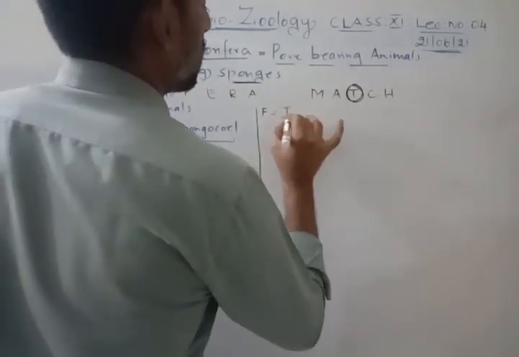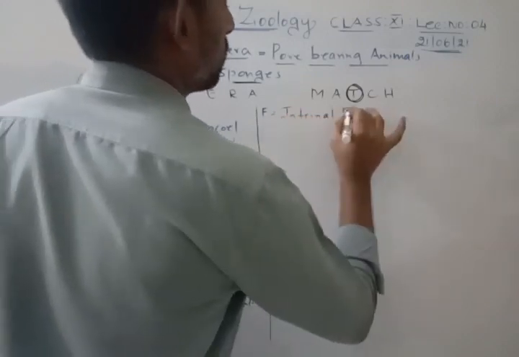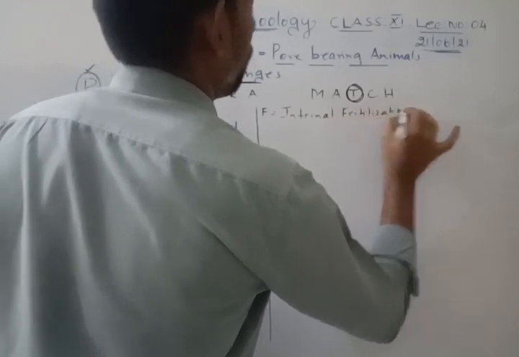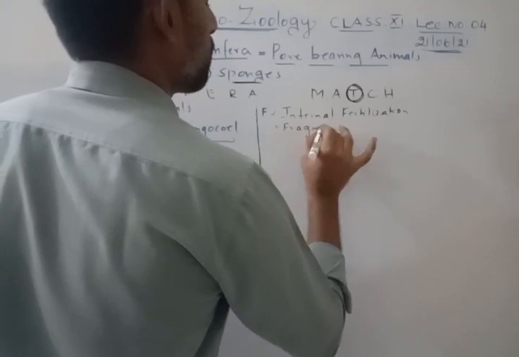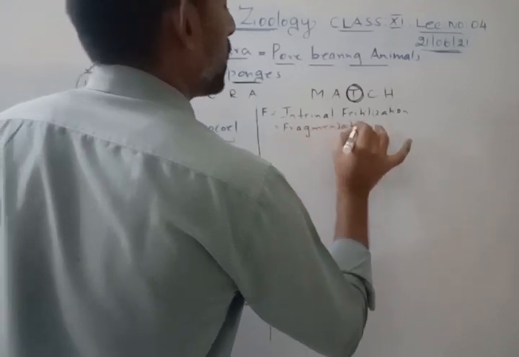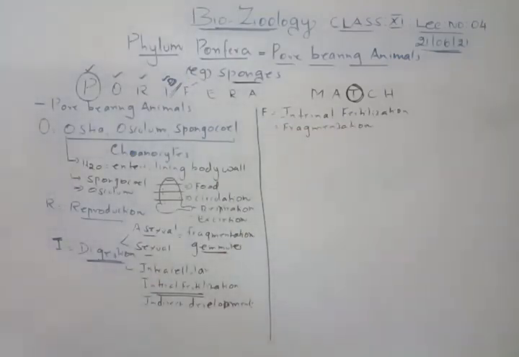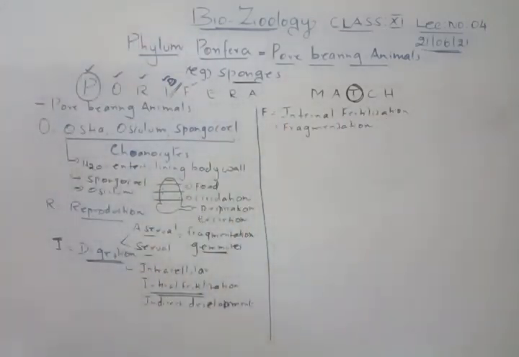Even F also talks about the fragmentation process. If you forget, to remember fragmentation you can recall it through F. So F is for internal fertilization and fragmentation.